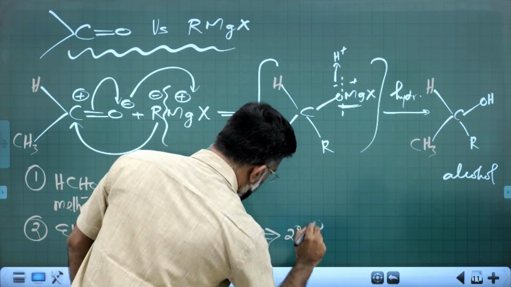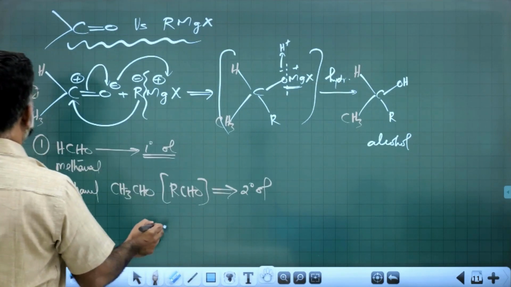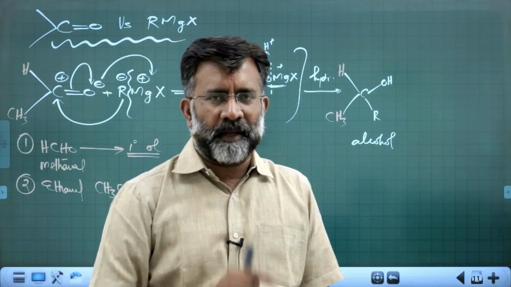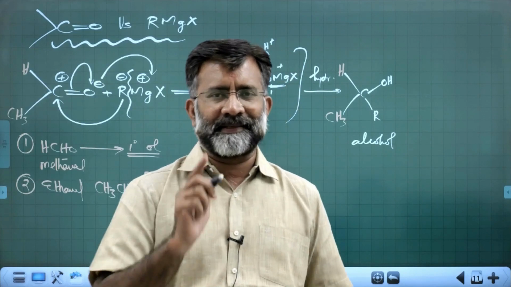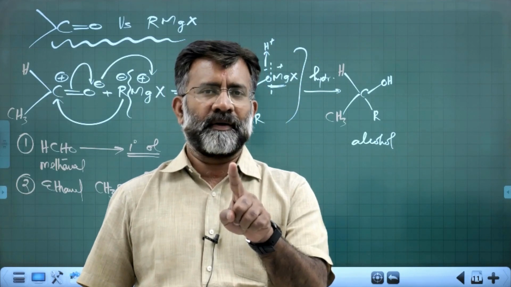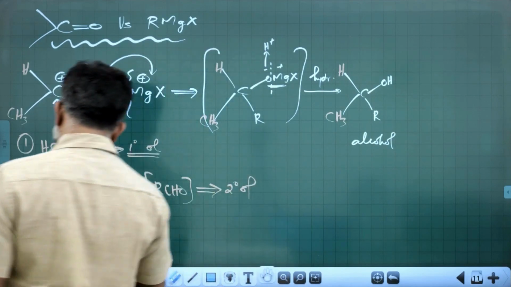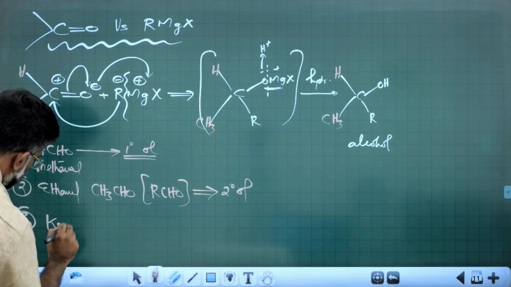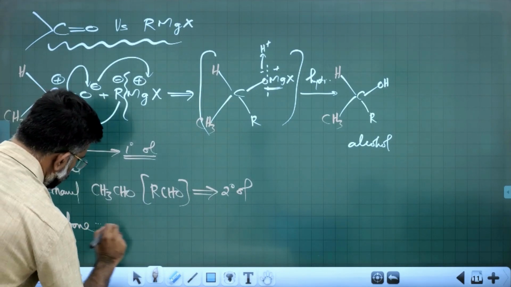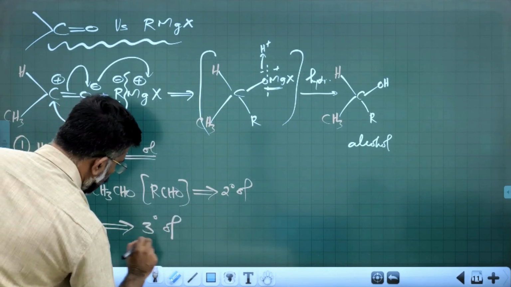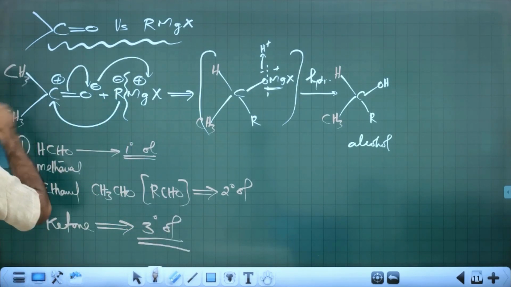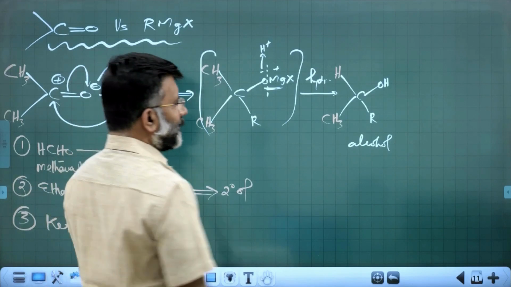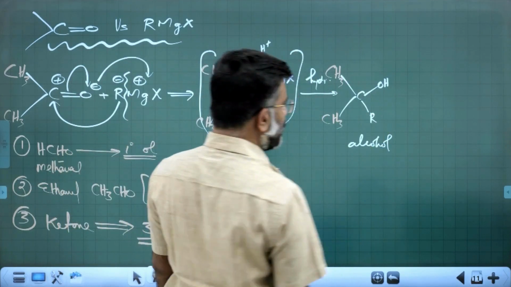So formaldehyde, you get a primary alcohol. Carbonyl compounds added with the Grignard reagent. If you take formaldehyde, you get a primary alcohol. Any other aldehyde, you get a secondary alcohol. If it is a ketone, you get a tertiary alcohol. If you take a ketone, you're going to get a tertiary alcohol. How to get a tertiary alcohol? Ketone will be like this, CH3CO. You get COH, tertiary alcohol.